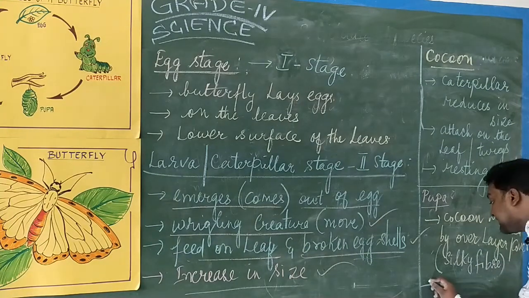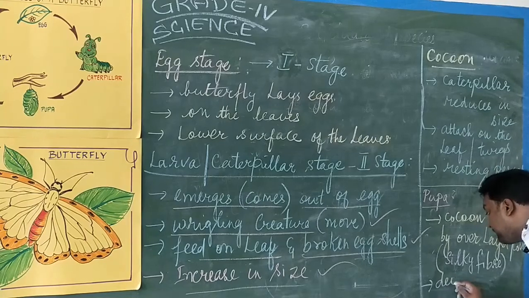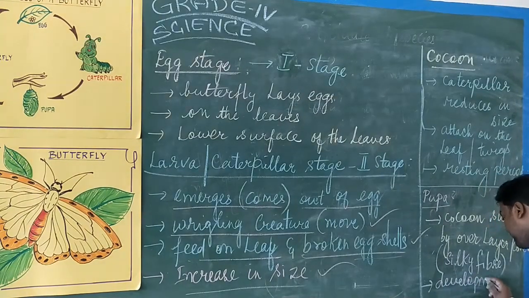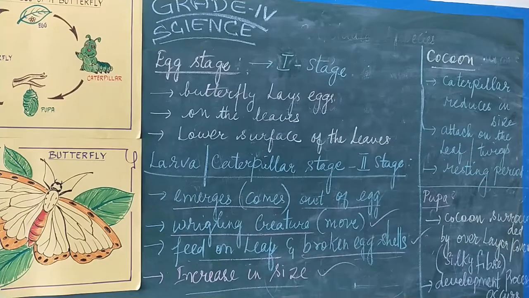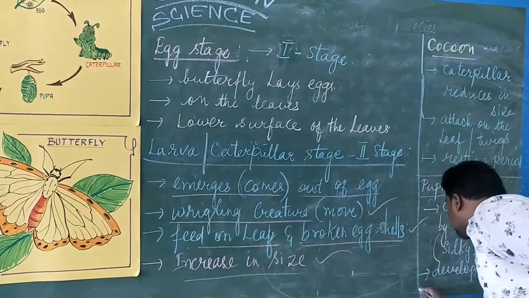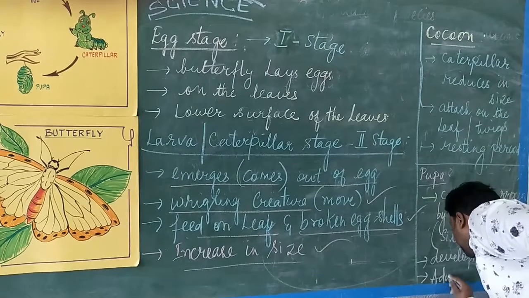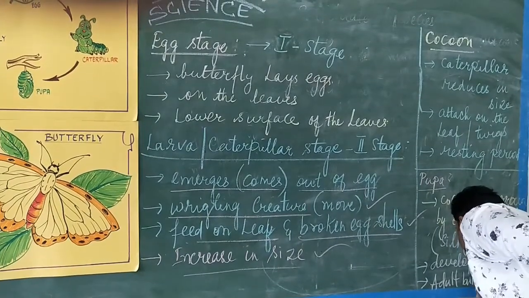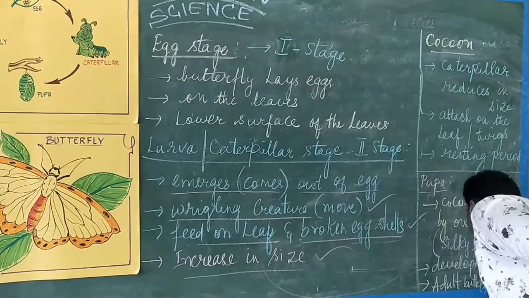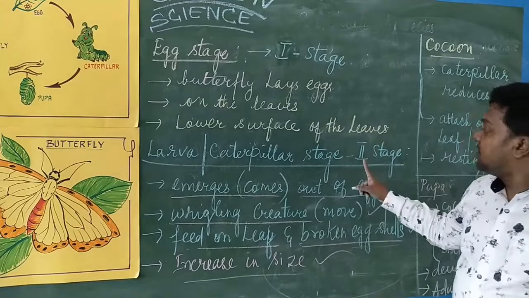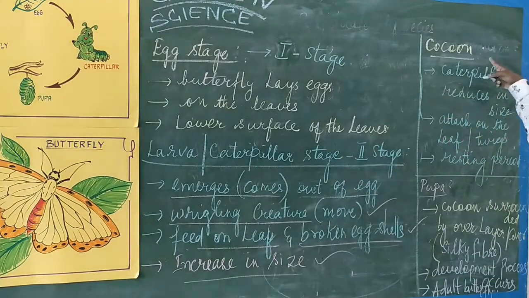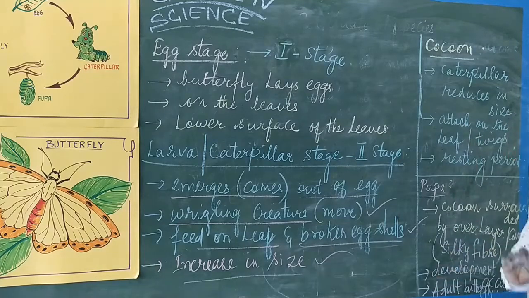Inside the silky fiber the developmental process occurs, and in the last stage it leads to an adult butterfly. Can you understand? So the egg stage is the first stage, the second stage is the caterpillar stage, the third one is the cocoon and pupa stage, and the fourth one is the adult butterfly stage.